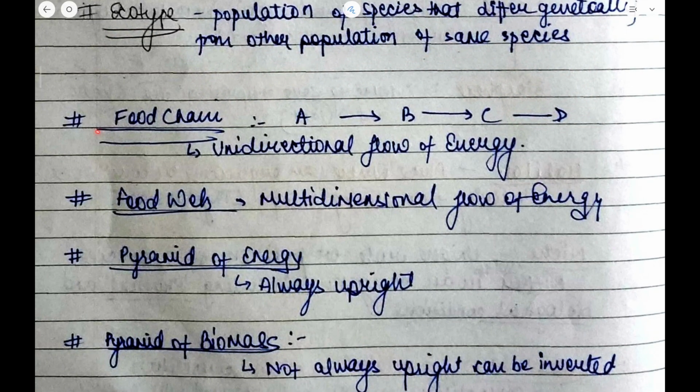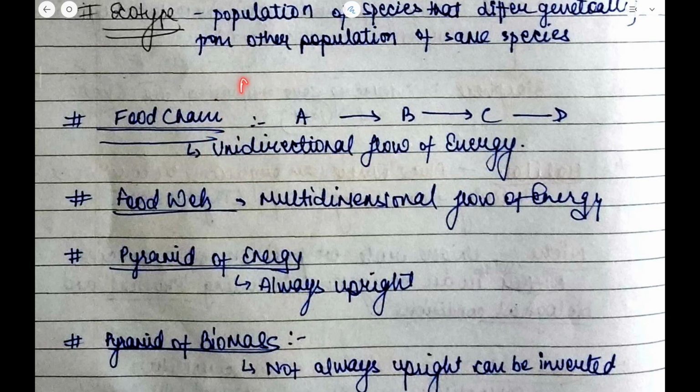Now let us see the food chain. In the food chain, energy is transferred from A to B, B to C, and then C to D. So there is a unidirectional flow of energy. Uni means one, the flow of direction is in one direction.